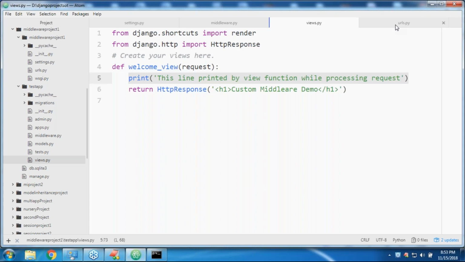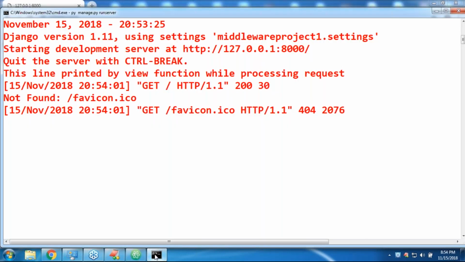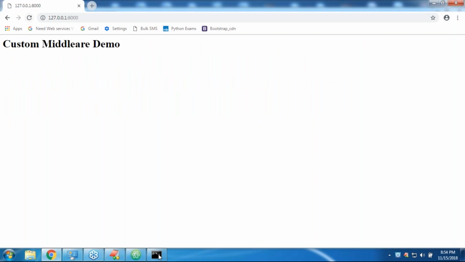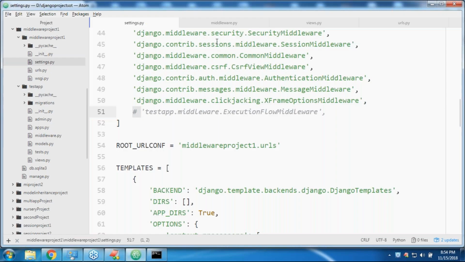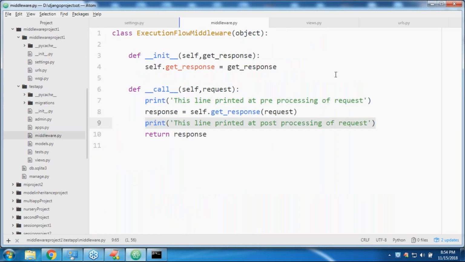Now observe the last line. Let me send the request. If I send the request to 127.0.0.1, custom middleware demo, in the server console this line is printed by view function while processing the request. That's all. Have you observed it? It means no code from the middleware got executed, because in the middleware one line is printed at pre-processing of request and one line at post-processing of request. This type of lines by default will be there.